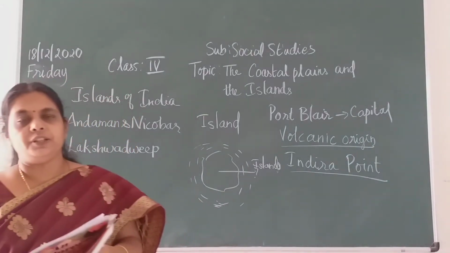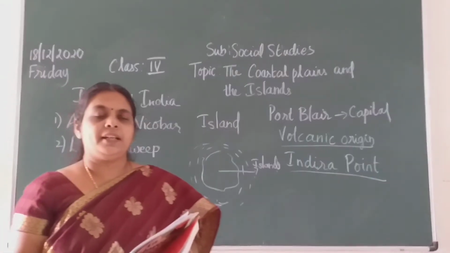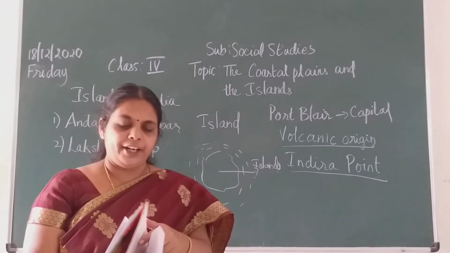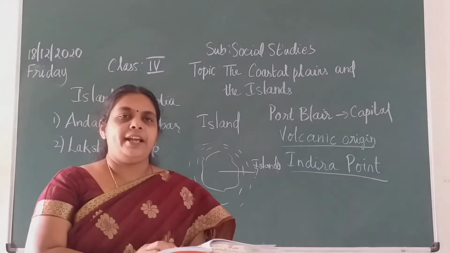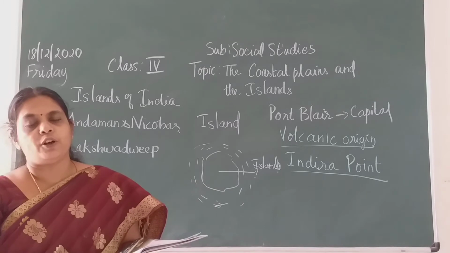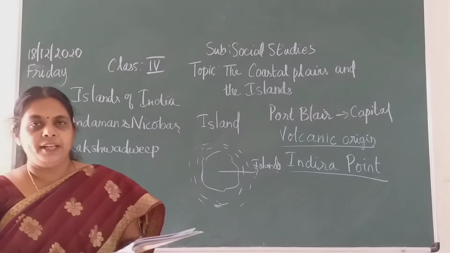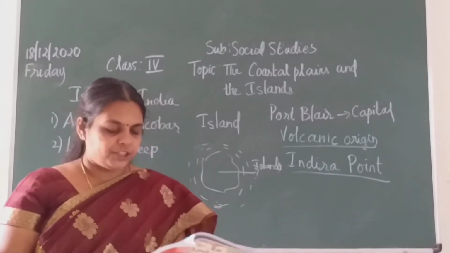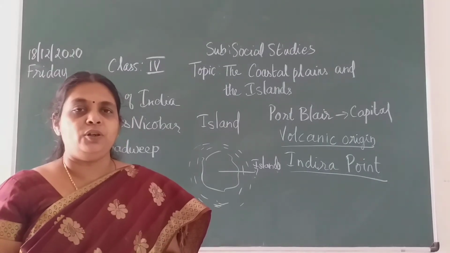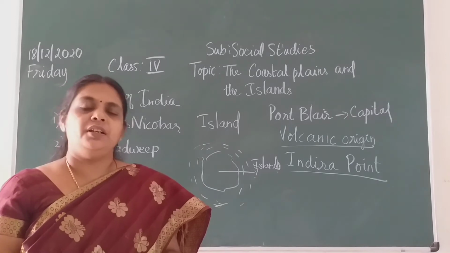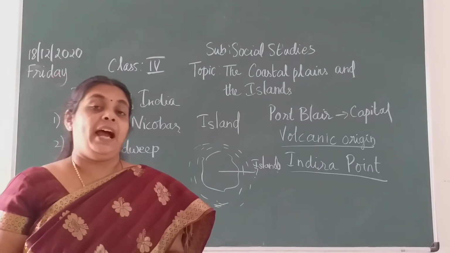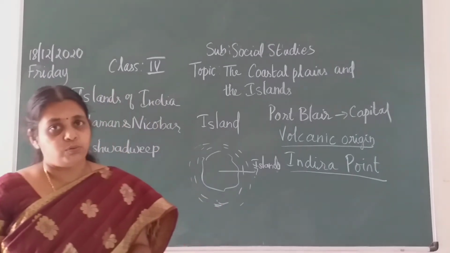Okay, so as usual, as it is covered by the sea, the climate will be very hot and humid, children. It rains regularly here. Rice, maize, rubber and coconut are the main crops over here, and they are thinly populated. As it is an island, most people will not prefer to go and stay over there. So it is thinly populated and they have a dense forest, children.